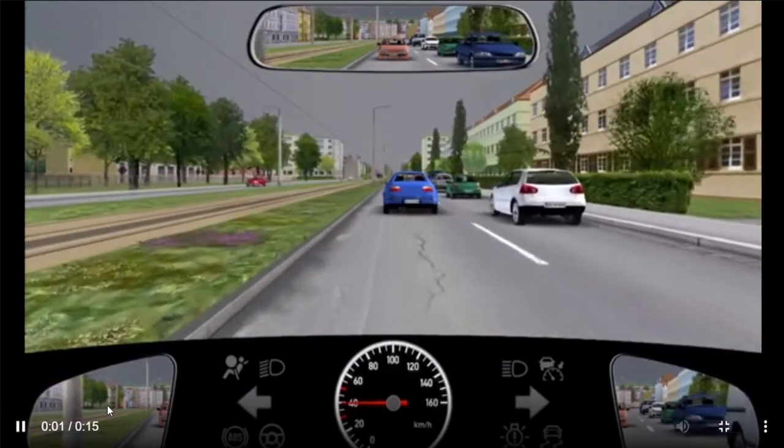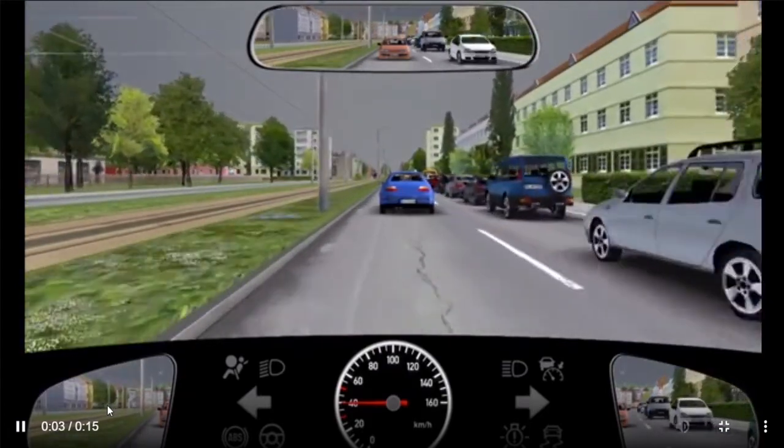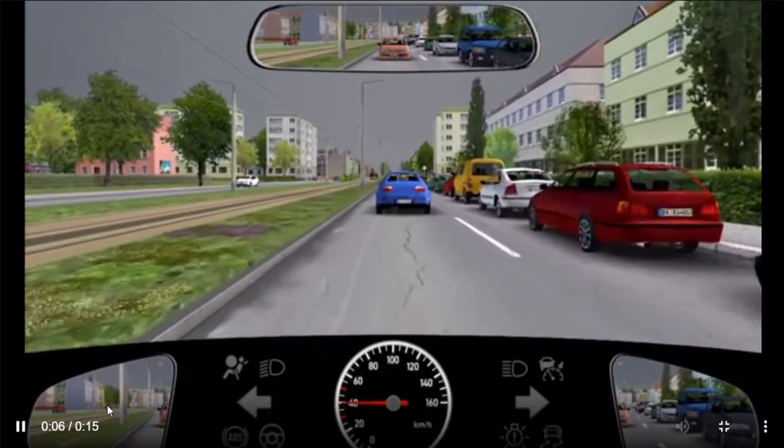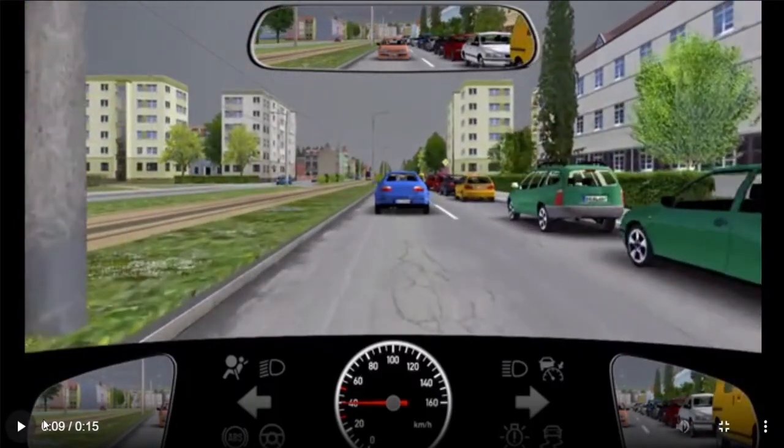We will start. If you see, we are traveling on the road, a blue car is in front of us, and on our right hand side there are parked vehicles. Here there is a yellow shield, that means you have priority. You don't need to take care about the traffic coming from the right and from the left, because they will have that inverted red triangle, Vorfahrt gewähren. They have to wait, because the German traffic system is developed in such a way that whenever one has priority, the crossroad traffic has to wait. It's Vorfahrt gewähren. So in this case we have the priority, so we don't need to take care about traffic coming from the right and from the left.